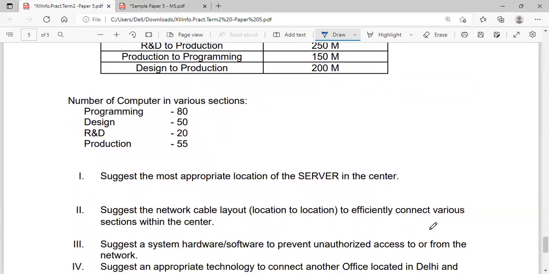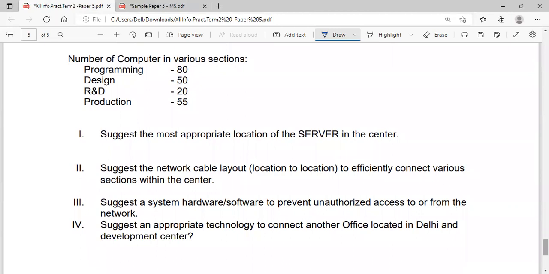Then suggest a hardware or software system to prevent unauthorized access to and from the network, that is firewall. While writing, you just write it in a sentence: firewall is the hardware or software system to prevent unauthorized access to or from the network. Suggest an appropriate technology to connect another office located in Delhi and the development center. For connecting, we will be using a broadband connection.